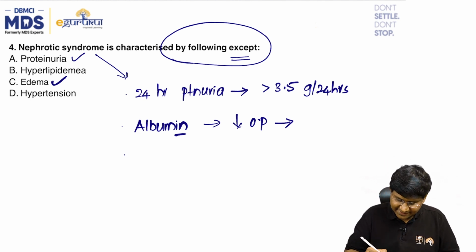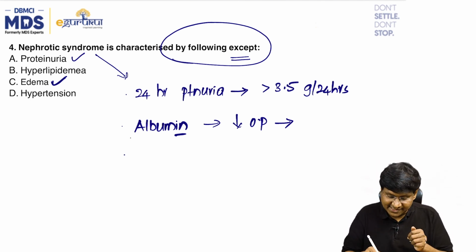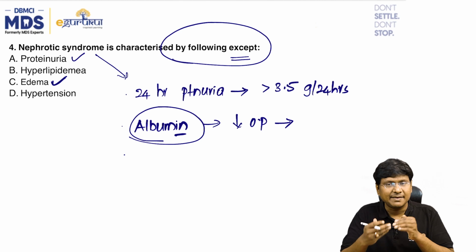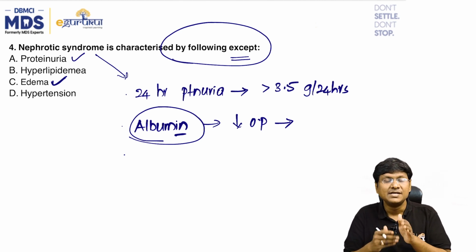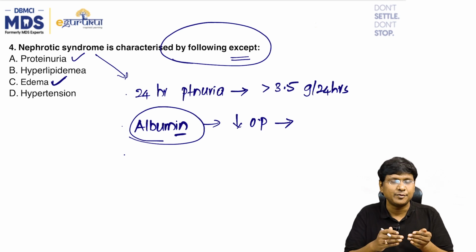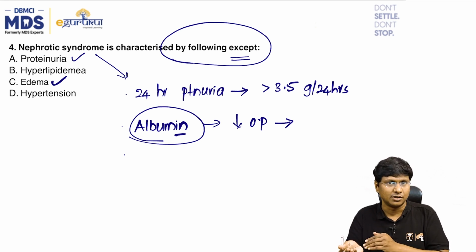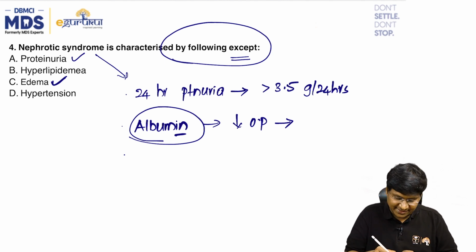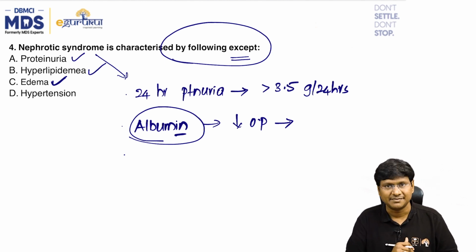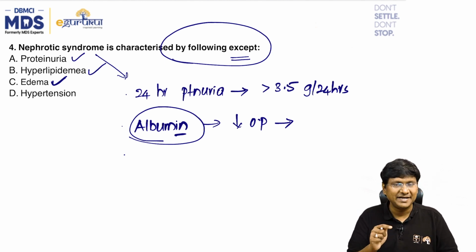Then, in order to synthesize the albumin, the synthetic capacity of the liver increases. Once it increases, there is also increase in the synthesis of lipoproteins like LDL, VLDL, and so on. That will result in the development of hyperlipidemia. So proteinuria, hyperlipidemia, edema, these are the features of the nephrotic syndrome.